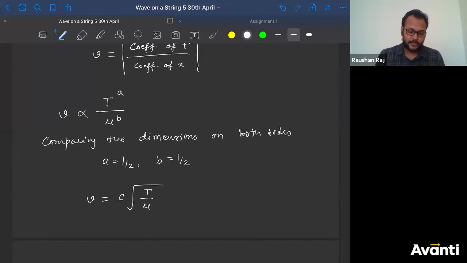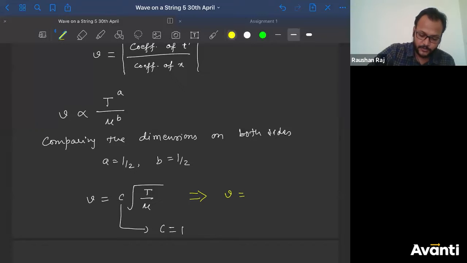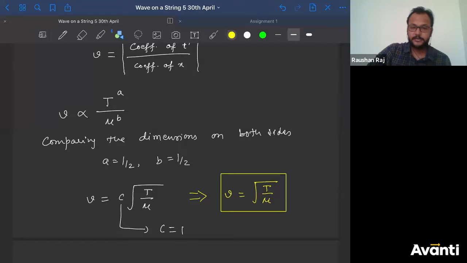Okay. So empirically, using some observations, it was assumed that c will be equal to 1. So finally we got velocity or the speed of wave will be equal to square root of T divided by mu. So this is the relation between tension, or you can say speed of wave, and property of the medium. Because what is this tension?